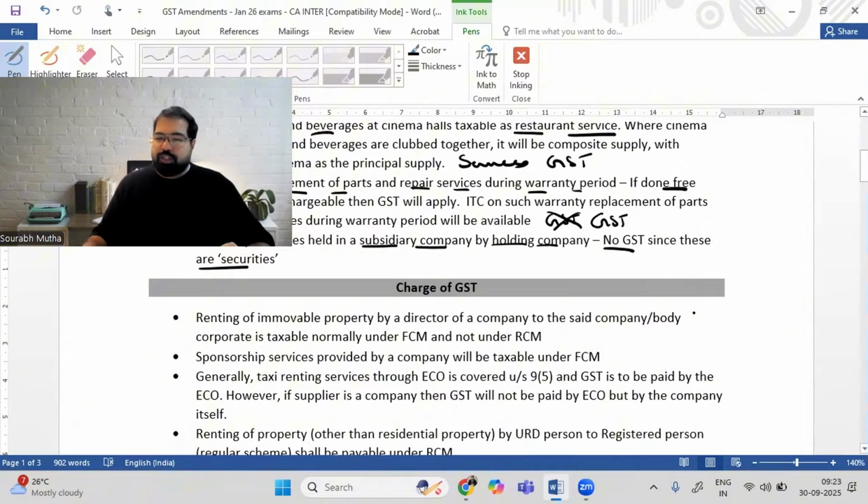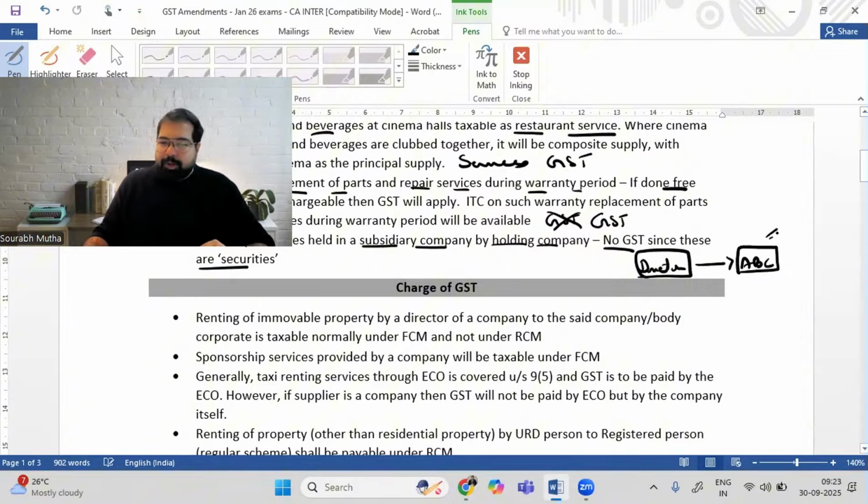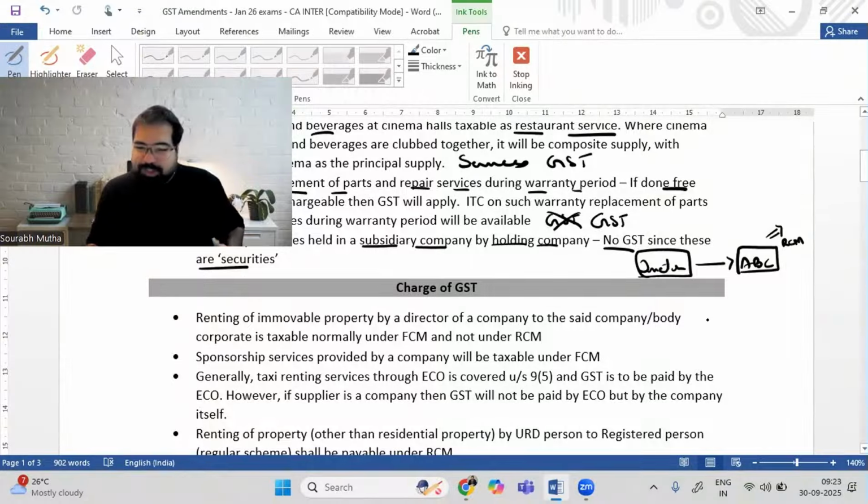Some very, very important changes. First, let me explain. If you're a director in a company, for example I'm writing here, if you're a director and you're providing services to a company, let's say to ABC company, other than salary, then in that case, GST will be paid by ABC company under RCM. I know, and you also know this already.